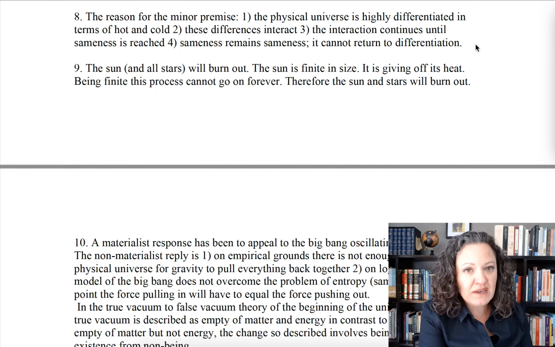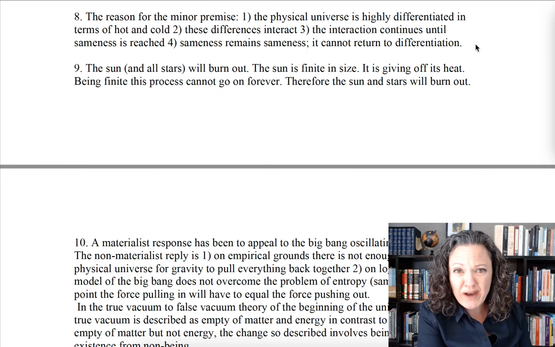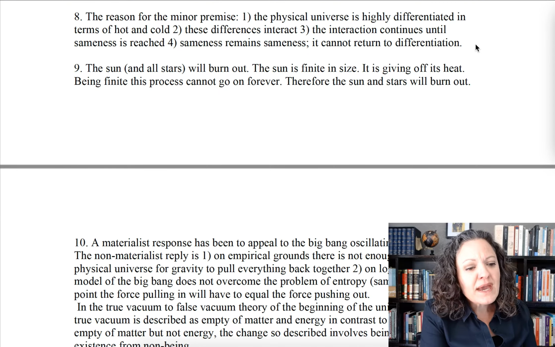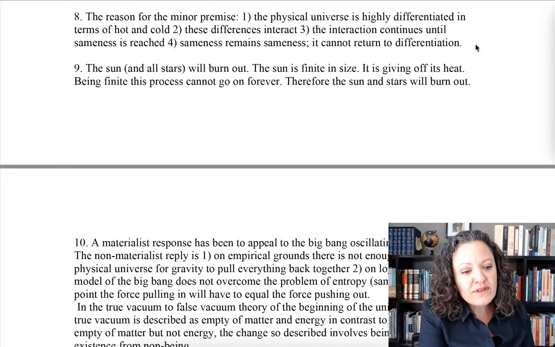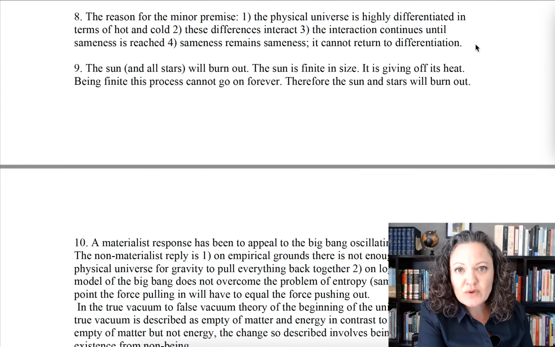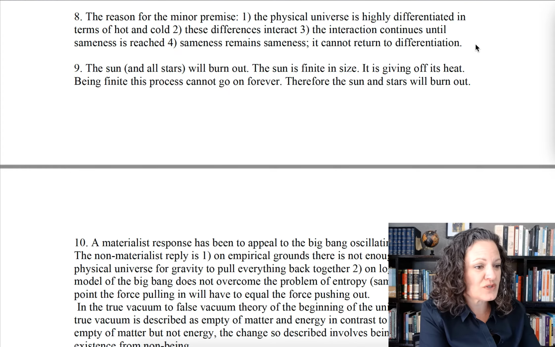This is the second law of thermodynamics. The first law of thermodynamics says that matter is neither created nor destroyed once you have matter in existence. And the second law says that everything is moving towards a state of entropy. So everything is running down. The sum total of the usable energy in the universe is running down. It's running towards sameness, entropy. Now, sometimes students have a hard time getting their head around this, so you can Google this, look up the second law of thermodynamics and do a little research.